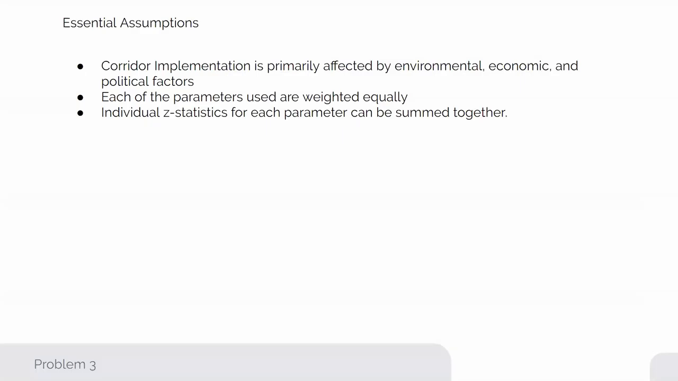To proceed with our model, we have to have 3 essential assumptions. The first is that corridor implementation is primarily driven by environmental, economic, and political factors. The primary focus of a switch to electric vehicles is environmental in nature, with questions about the sustainability of fossil fuels and the potential ramifications of global warming. However, implementation of electric semis is only possible if it is economically and politically sound to do so.